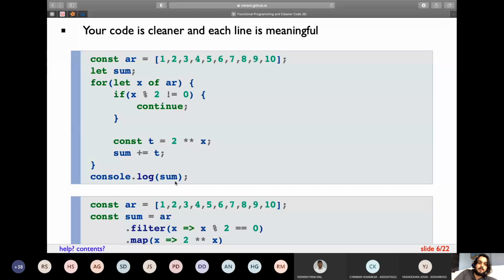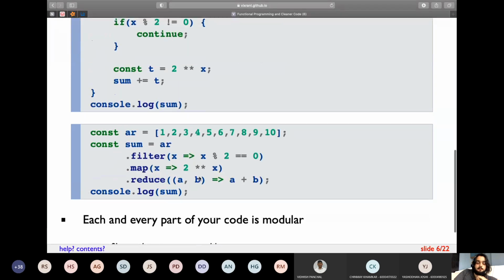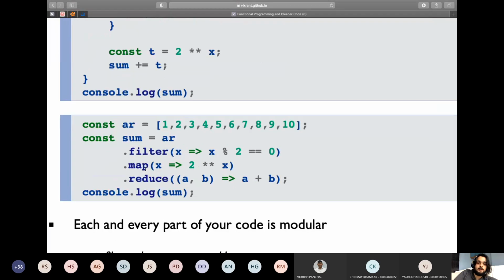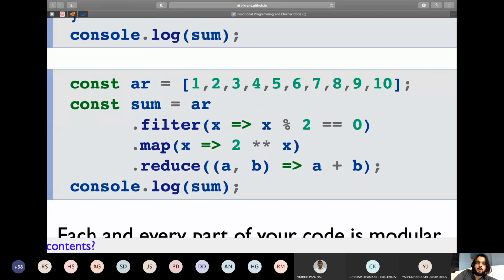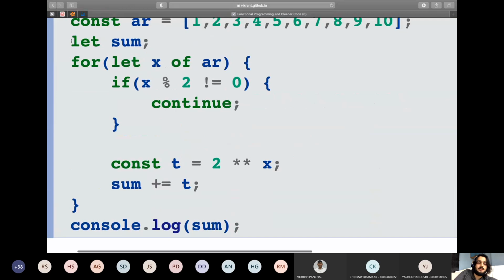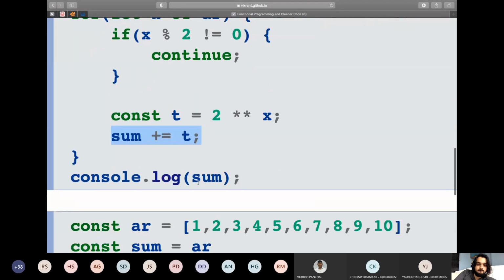When you look at this code, it doesn't make sense to you at first glance. Okay, but when you convert it into functional programming, here's a much simpler program. Given the array, I'm directly assigning the sum. Earlier I declared the sum and then I was manipulating sum over here. Sum is equal to sum plus t.